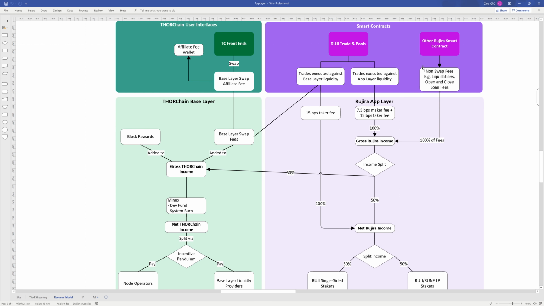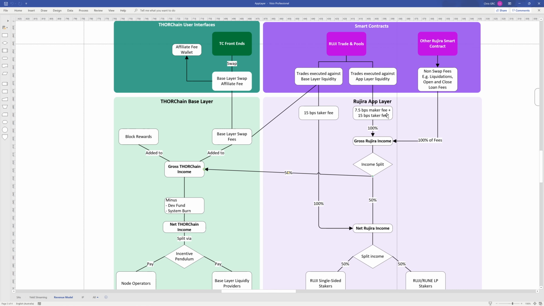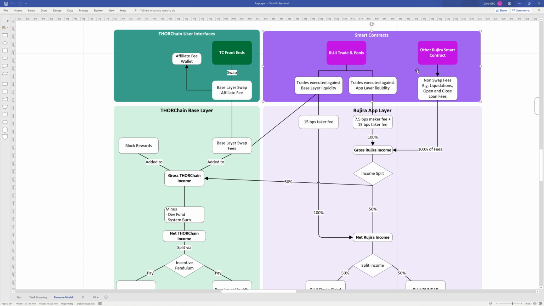And then we can have a look at the Rujira stuff and how that's going to work with regards to the revenue share. So I'll just go through this now. Rujira is going to have some smart contracts, and they're going to be charging different fees. So if we go over to what I call other smart contracts, so stuff like lending, liquidation, open and close, stuff that's not in any way going to touch the base layer pools, then they're going to be generating fees, and 100% of those fees goes towards the gross Rujira income. So it's like the total income there.